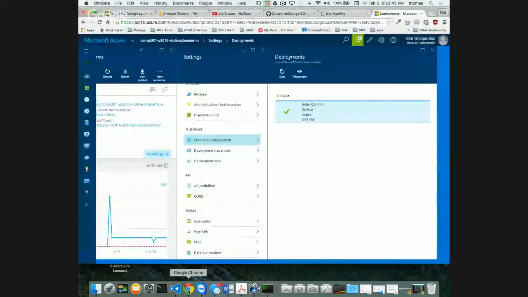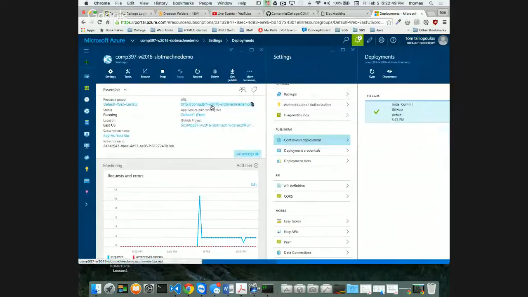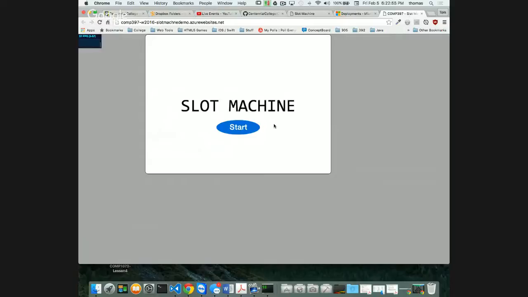So I'm going to go up to Azure, and I have a link for it now. Here it is. Let's test the link for the first time and see if I messed up. Slot machine, right? Here it is on Azure. I click start. It should take me to a thing that says game goes here, right? And then my last one, if I can get to it, would say game over. So here is the first place I would start. And now you have your assignment 2 shell.